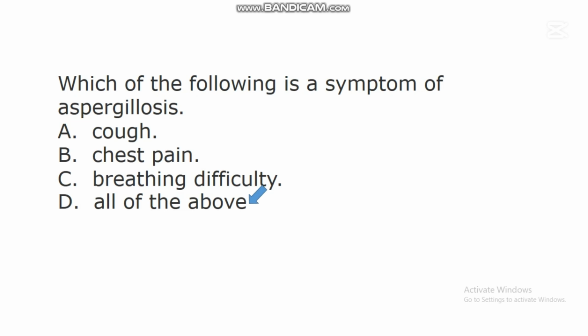And when this problem occurs, he or she will experience cough, chest pain, difficulty in breathing, and other symptoms. So cough, chest pain, and breathing difficulty are different symptoms of aspergillosis.